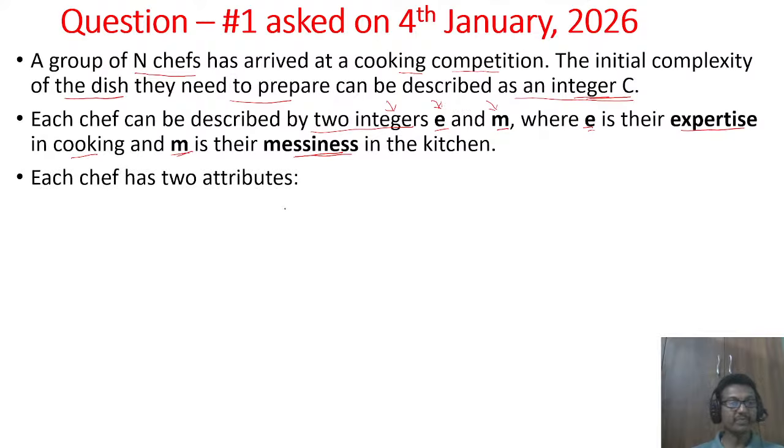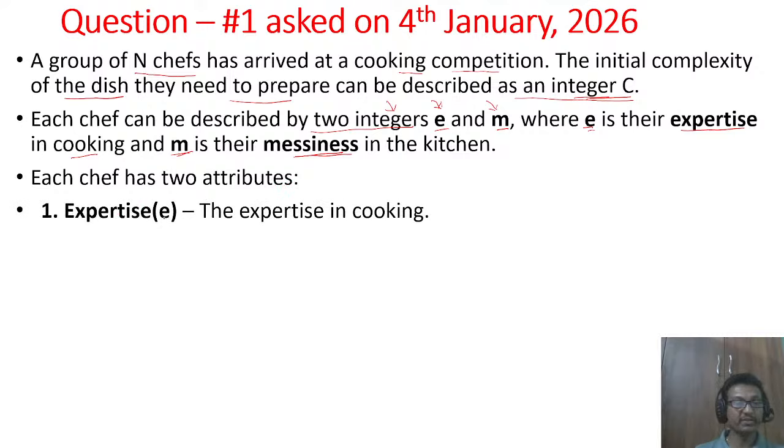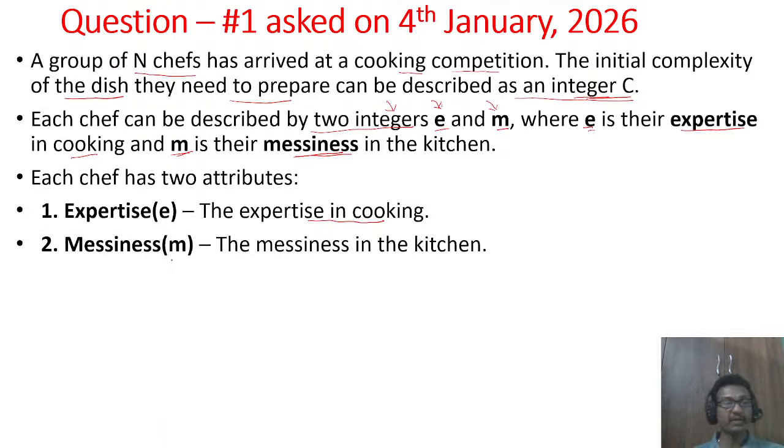Then each chef has two attributes given here. The first attribute is expertise E, which describes the expertise of the chef in cooking. Then messiness M, the messiness in the kitchen. So these two attributes describe a chef. This is the problem statement given on 4th January, and I am just reading the problem here as it is.